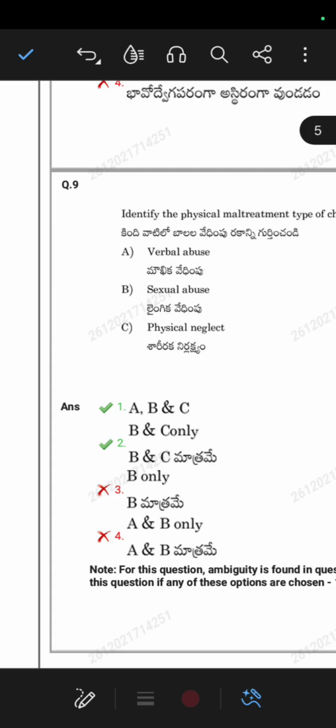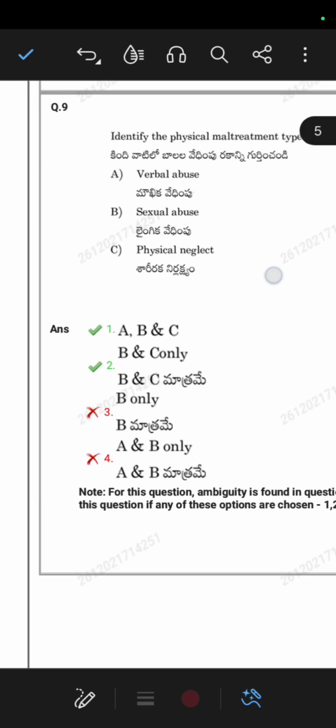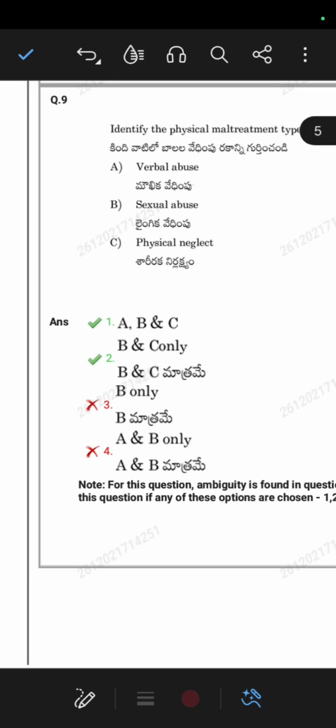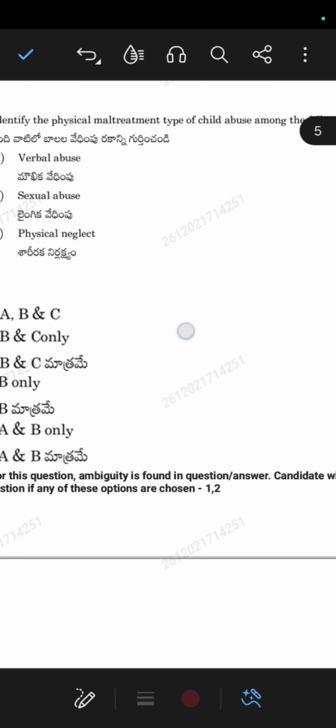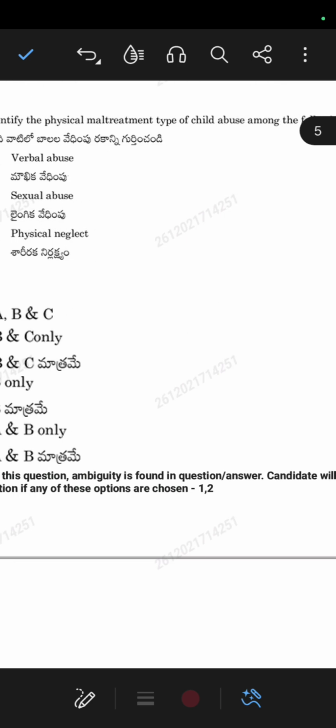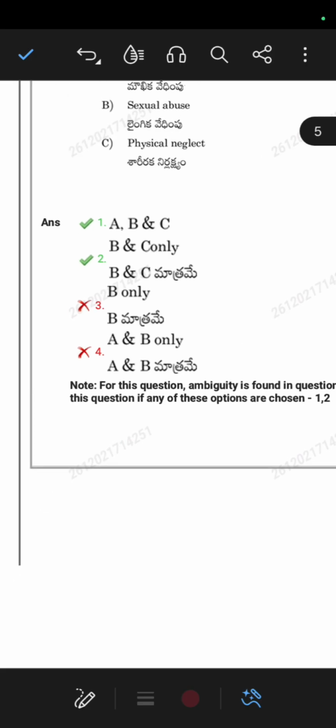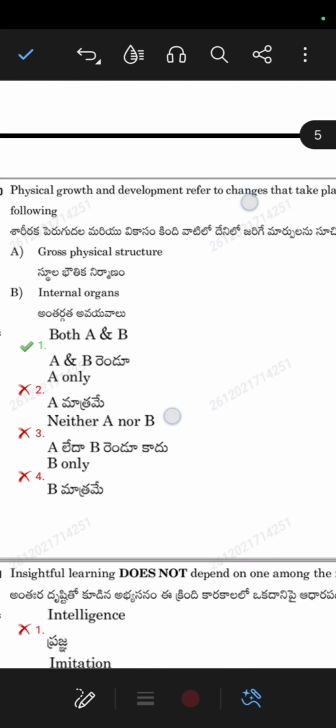Physical maltreatment among the following, A, B and C. Both options they have given. If you have chosen any option, you could have got the point. So here it is given A, B and C: verbal abuse, sexual abuse, physical neglect. These three are the correct options for the maltreatment type of child abuse. Okay, so let us go for the next question.